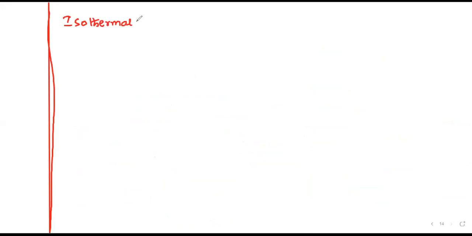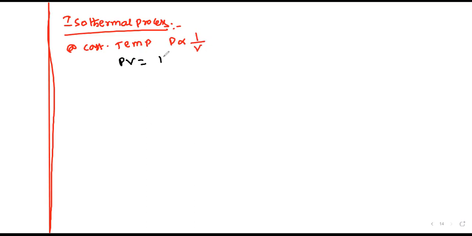Firstly, it is the isothermal process. In the isothermal process, the equation of state is that at constant temperature, pressure is inversely proportional to volume. That is similar to Boyle's law. So we can write it as PV is equal to constant, where K is the constant. This is my equation of state.